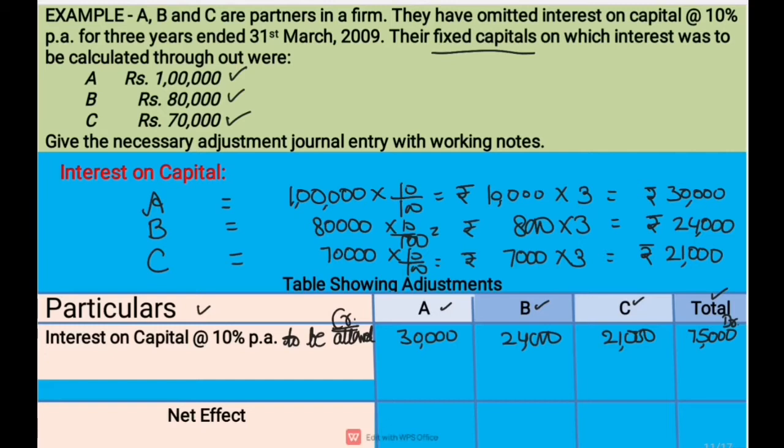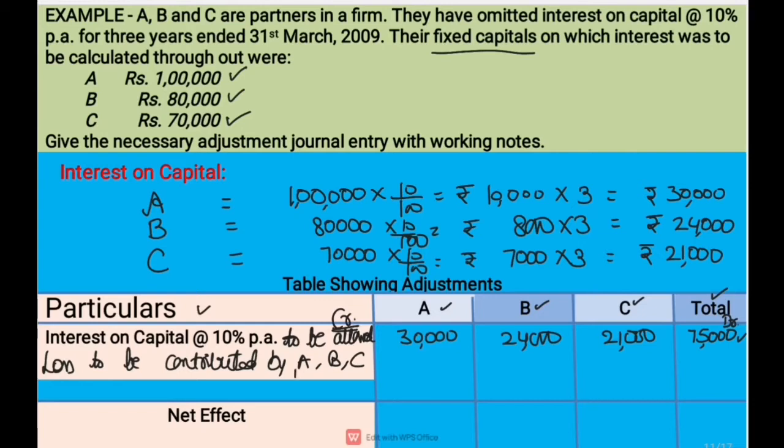Afterwards, when it is a firm's loss, then it will have to be contributed by all the partners. So we'll write loss to be contributed by A, B and C in their profit sharing ratio.